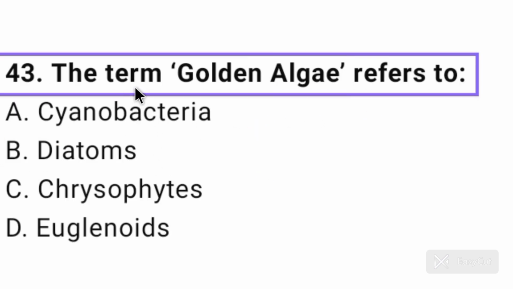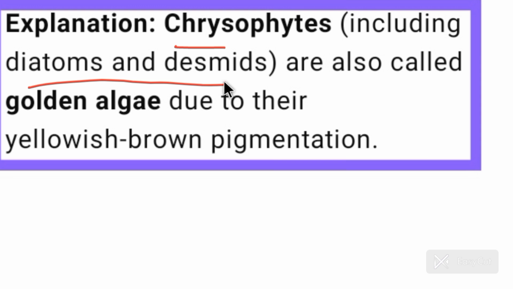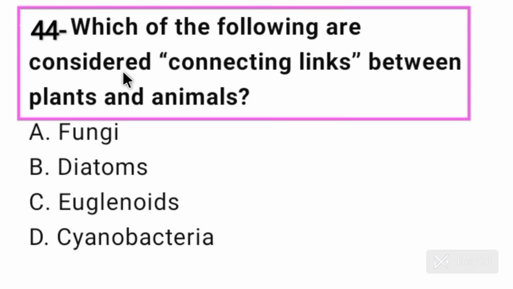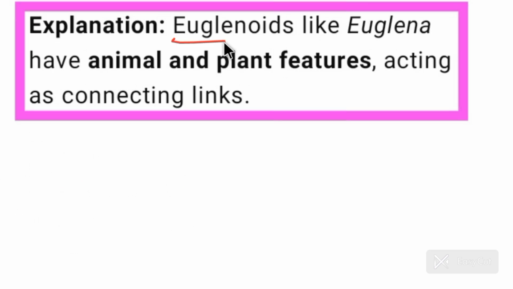Question number 43. The term golden algae refers to chrysophytes. Option C is correct here. Chrysophytes, including diatoms and desmids, are also called golden algae due to their yellowish brown pigmentation. Question number 44. Which of the following are considered connecting link between plants and animals? Euglenoids are connecting link between plants and animals. So option C is correct here. Euglenoids like Euglena have animal and plant features acting as connecting link. Euglena can move like animals and Euglena can photosynthesize like plants.